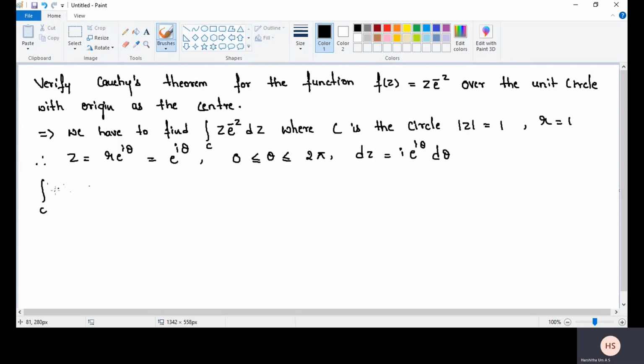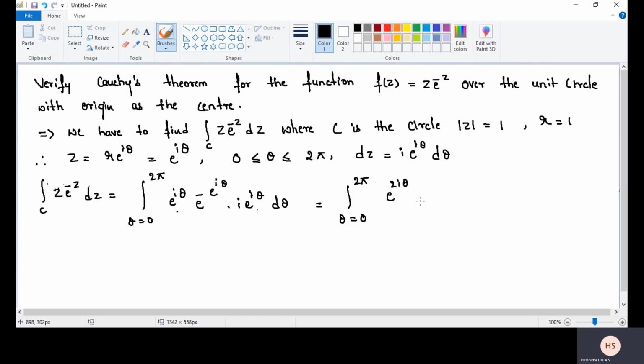Yes, the integral over the curve C of z into e power minus z dz is equal to the integral with limits from 0 to 2 pi. z value is e power i theta, e power minus e power i theta, into dz, whose value is i into e power i theta into d theta. Now, integral from 0 to 2 pi of e power i theta into e power i theta becomes e power 2i theta.